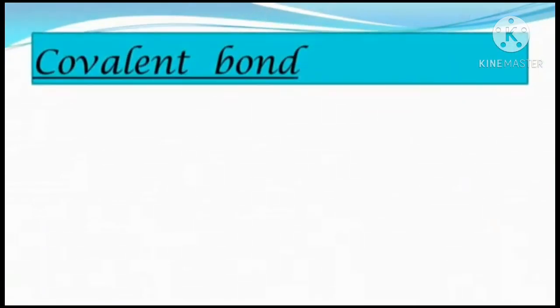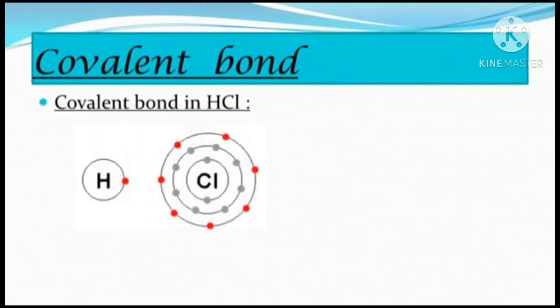Let's consider the third example, the covalent bond in HCl, or hydrogen chloride. There is one covalent bond between the component atoms, hydrogen and chlorine, of the HCl molecule. In chlorine the electronic configuration is 2, 8, 7.